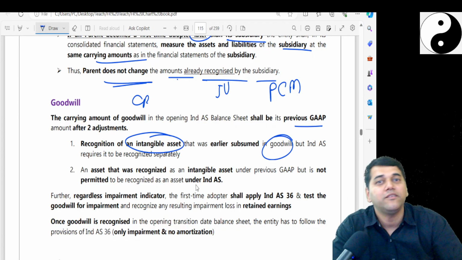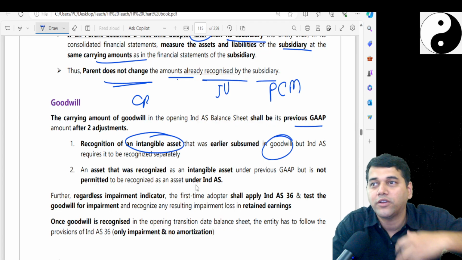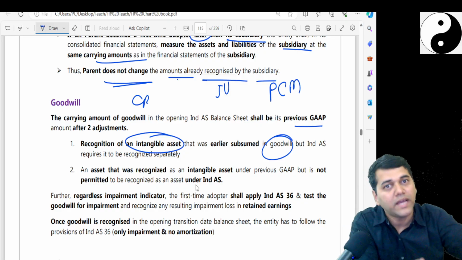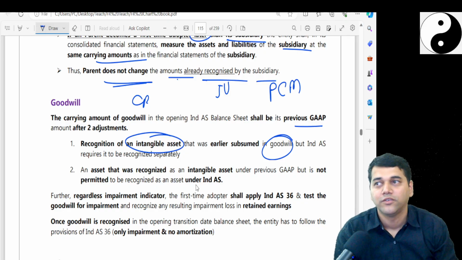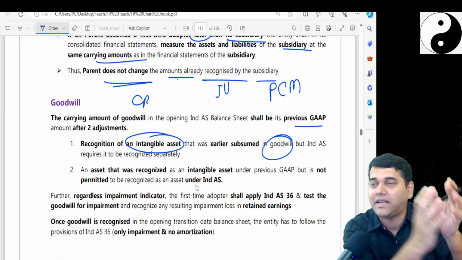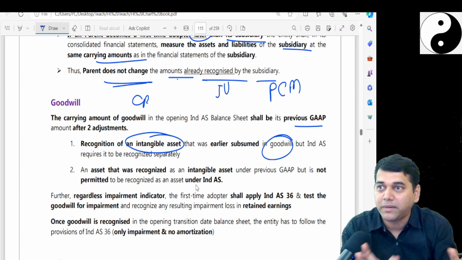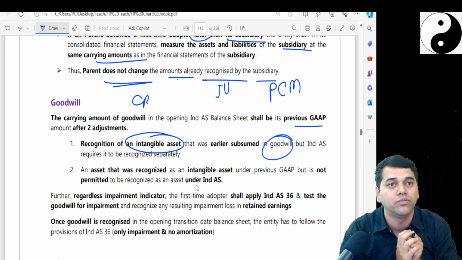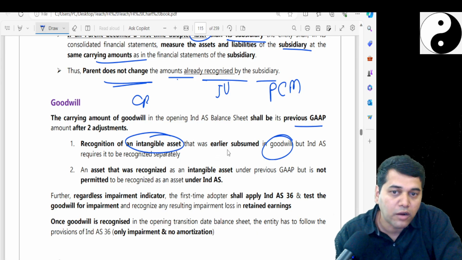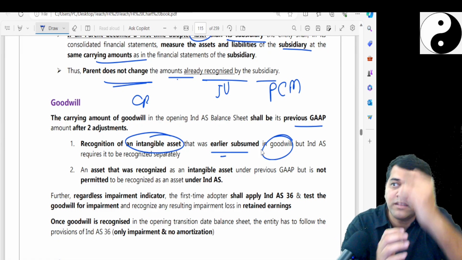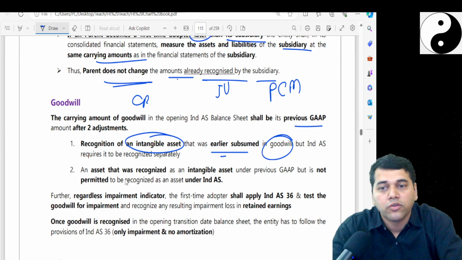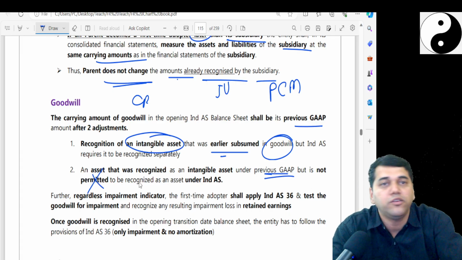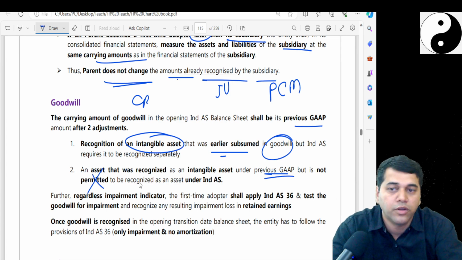You have got one franchisee. You are given one Vada Pav Limited, one subsidiary, one franchisee is there. You acquire your franchisee only. So in this process, normally nothing happens at the CFS level, but at the CFS level, McDonald's, you think that your asset license has come back to you. So you have to recognize it separately now. Goodwill balances are going to come down. So an asset that was recognized as an intangible asset under previous GAAP, but is not permitted now, then all these adjustments you have to do.